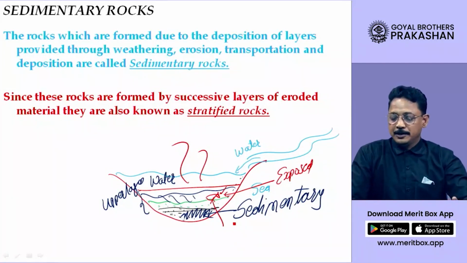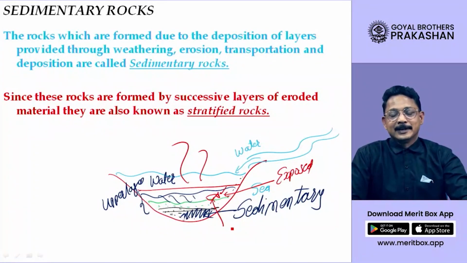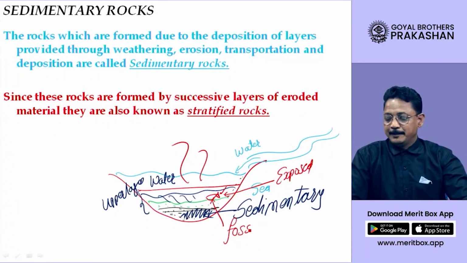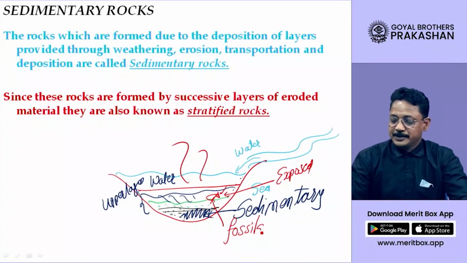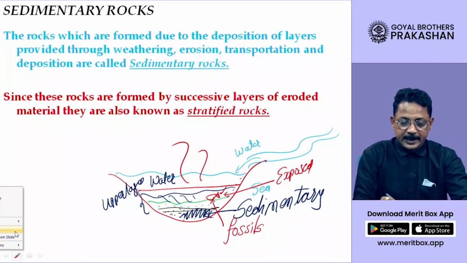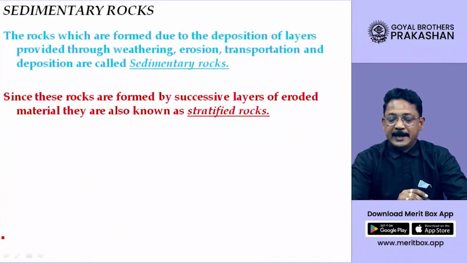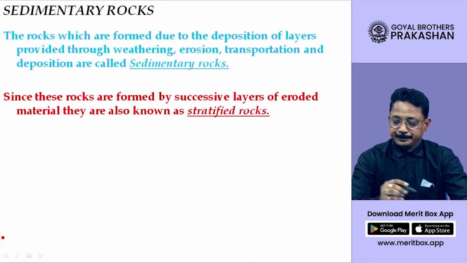I will call this by the name fossil. So in sedimentary rocks, we find fossils, which are the dead remains of plants and animals.